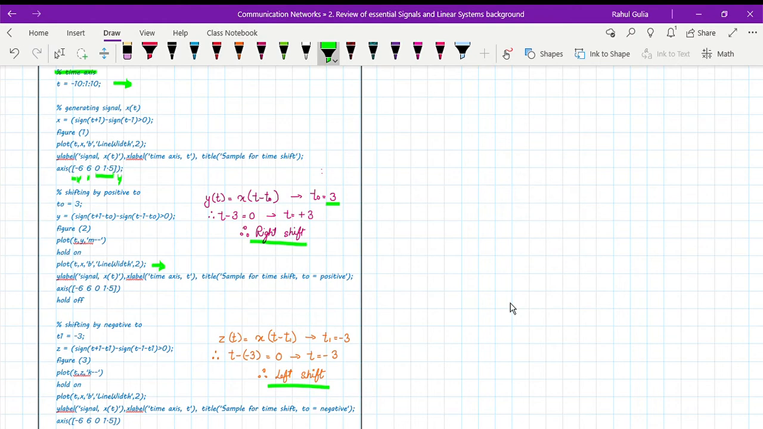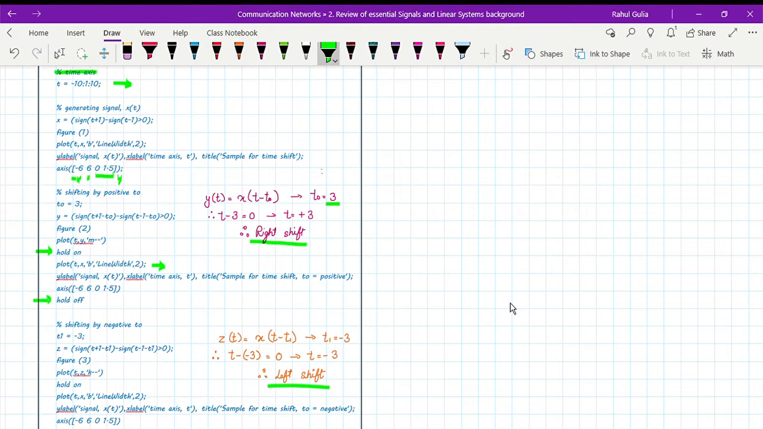Now in MATLAB, when we are plotting two signals in the same graph, we have to hold the graph. So this hold tells MATLAB that after plotting my first signal, I'm going to also plot a second signal. So after this hold, plot the second graph and then just hold off.